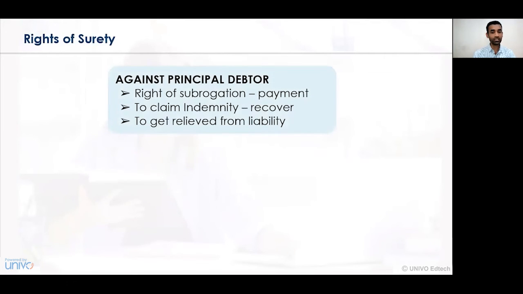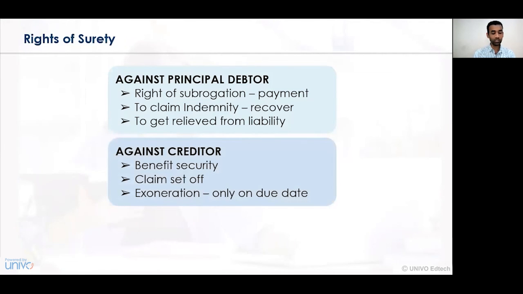That is the rights against the principal debtor. The first right available for a surety against the principal debtor is the right of subrogation. The second right available to the surety against the principal debtor is to claim the indemnity. And the third right is to get relief from a certain amount of liability.